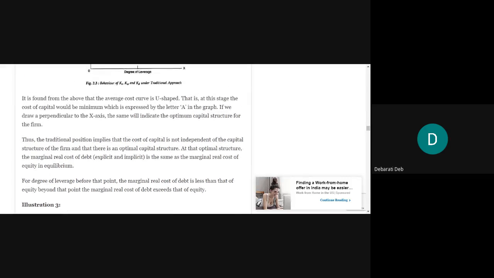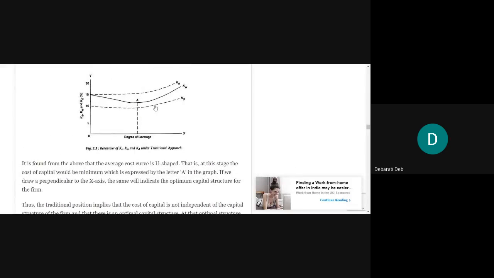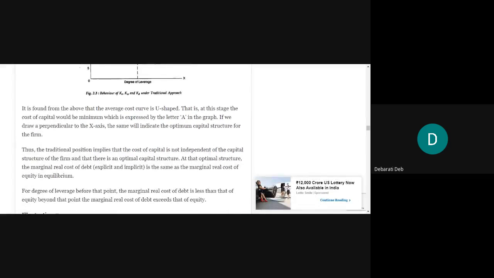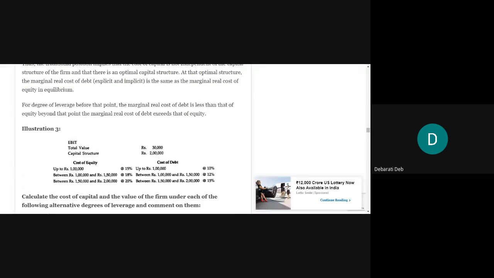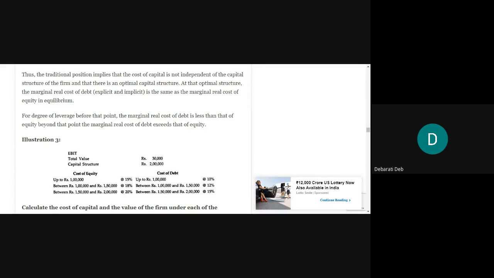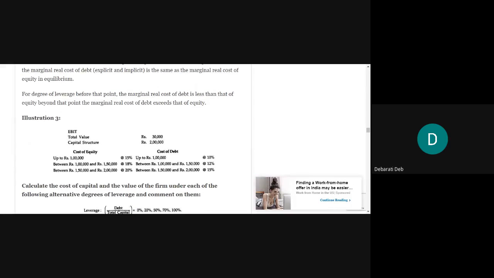Marginal cost means the increase in cost from including 1% of extra leverage, that is 1% extra unit of debt. If you include that, then that becomes the marginal cost of debt. Similarly, marginal cost of equity.